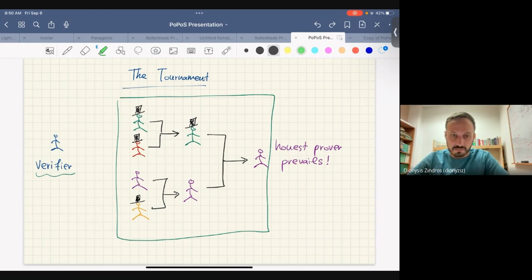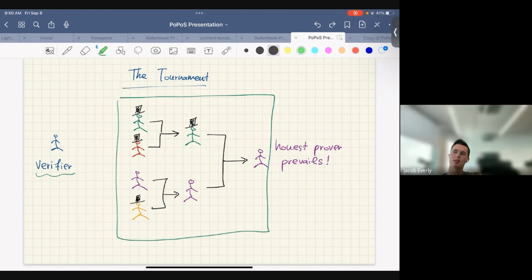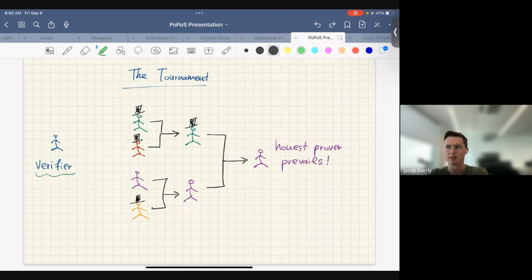Jacob? When you calculated the cost, you said that it cost like $45 million to run this on Ethereum. How was that cost exactly calculated?